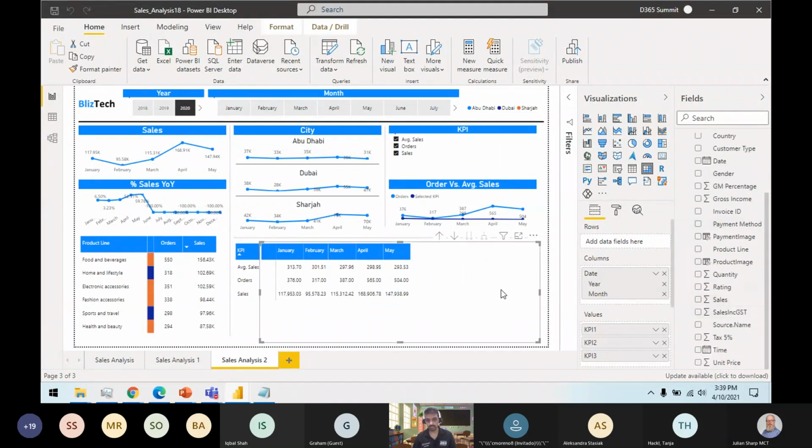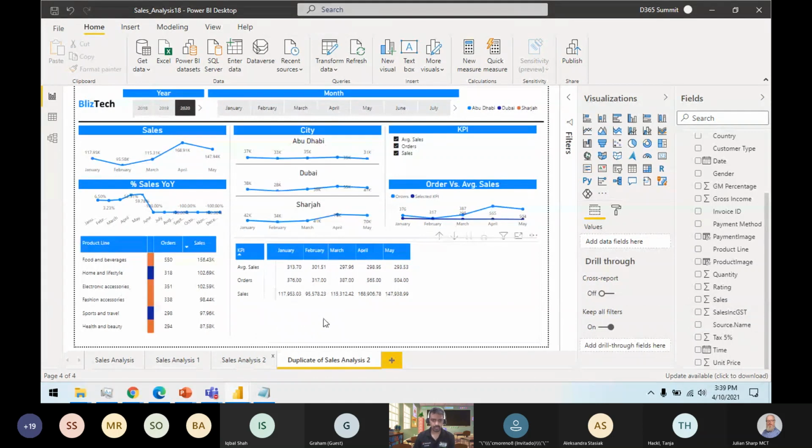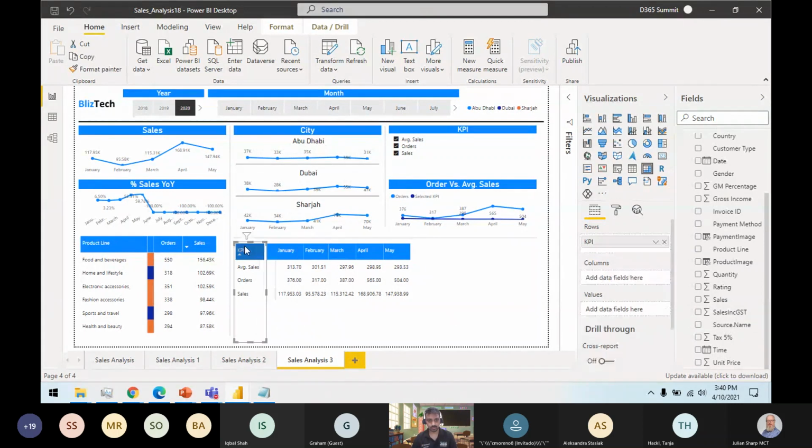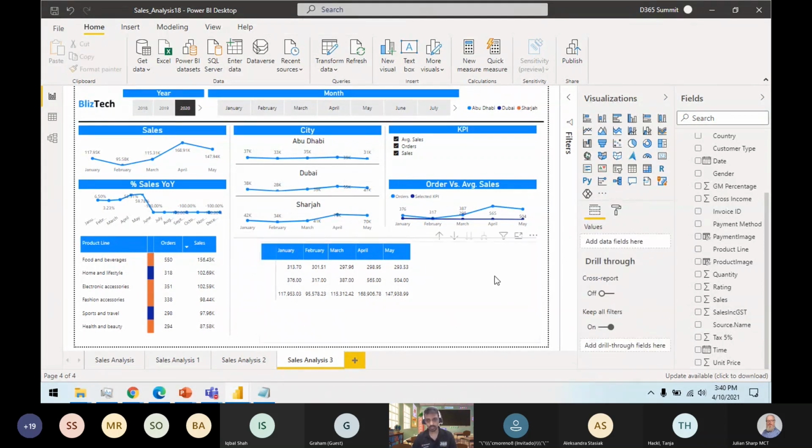I can place it like this in my chart. Let me remove this one for now. We'll talk about it later.